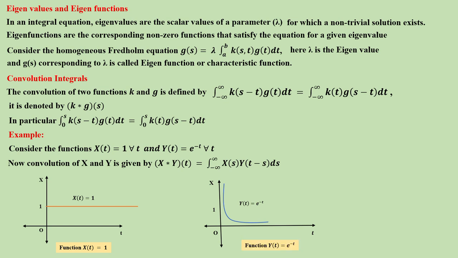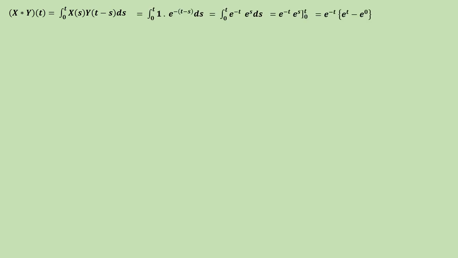So two different functions. We are going to see the convolution, right? So x star y of t is equal to integral 0 to t x of s y of t minus s ds. Substituting the values, you will get e power minus t, e power s, integral with lower limit 0 and upper limit t. So e power minus t, upper limit e power t minus e power 0, so 1 minus e power minus t, right? The convolution of the functions x and y is 1 minus e power minus t.